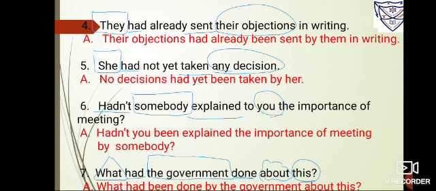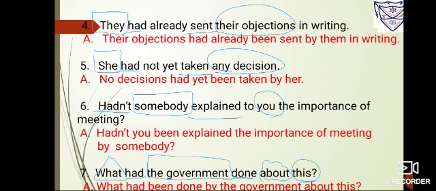Now because it is an interrogative statement, it will either begin with had itself or it will begin with WH questions. So it is hadn't. Now you bring this ahead, you. So it is hadn't you. Now add this be and been. Bring explained down. So it's hadn't you been explained the importance of the meeting by someone. You can use by someone also, you can use by somebody also.